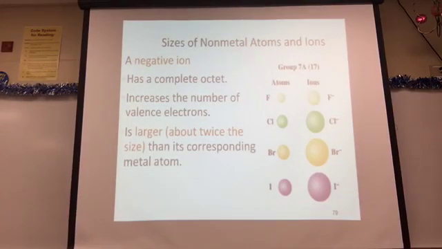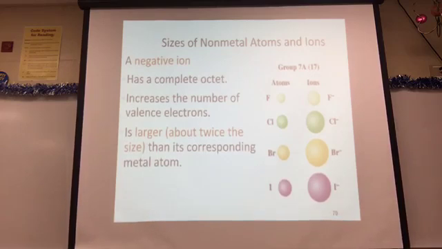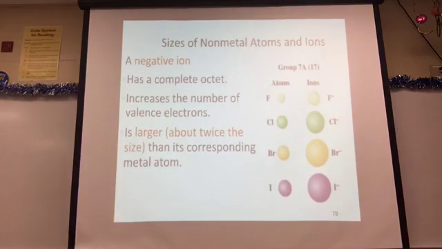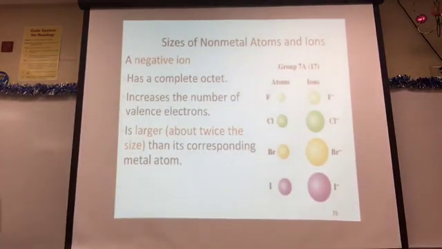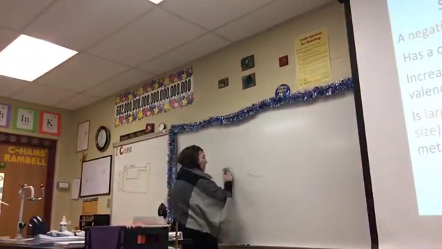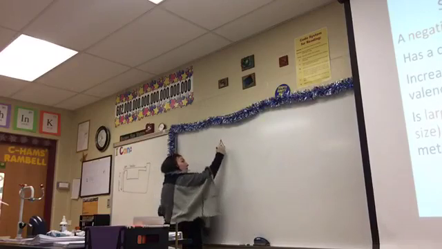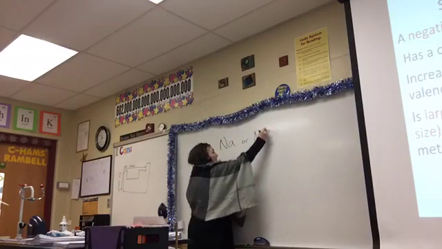So a cation gets smaller when it's formed, and an anion gets larger when it's formed. On the test, what I would ask you is something like this. I would give you pairs and ask which one is larger, Na or Na plus 1?